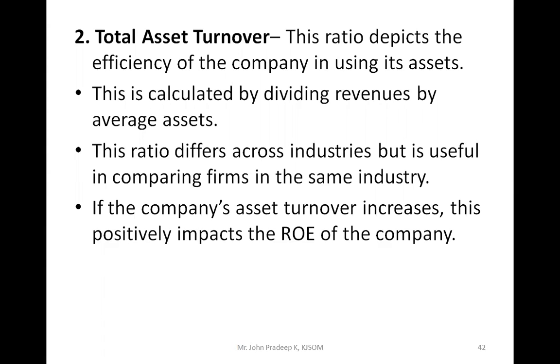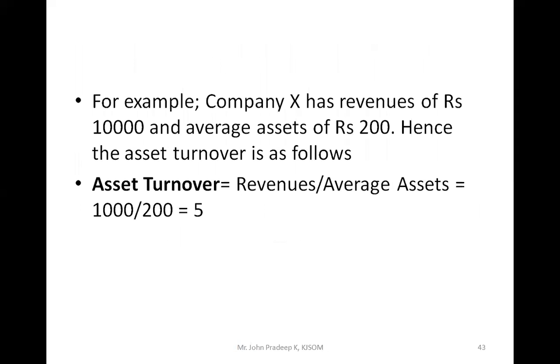And the total asset turnover ratio, what does it show? It shows how effectively the company is using its assets. It is calculated by dividing revenues by average assets. Again, you can compare it across the industry. For example, a company has revenue of 10,000 and average assets of 200.